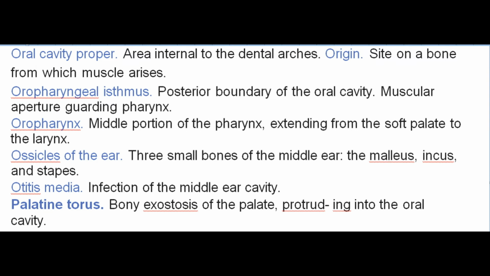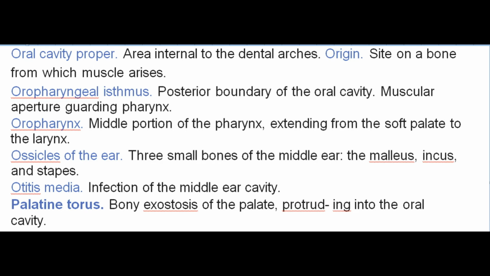Oral cavity proper. Area internal to the dental arches. Origin. Site on a bone from which muscle arises. Oropharyngeal isthmus. Posterior boundary of the oral cavity.